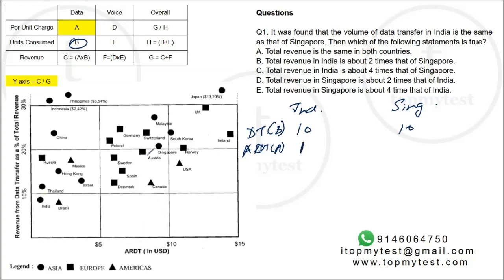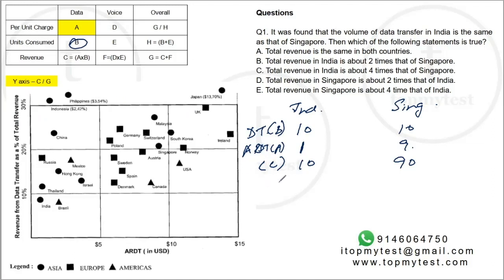For Singapore, item A is about 9 units. So item C, which is the revenue from data, will be 10 units for India and 90 units for Singapore. Okay, I need to find the ratio of revenue. I need the overall revenue. So I know G by C is given in the y-axis. So let's try to calculate G for both of them, right?